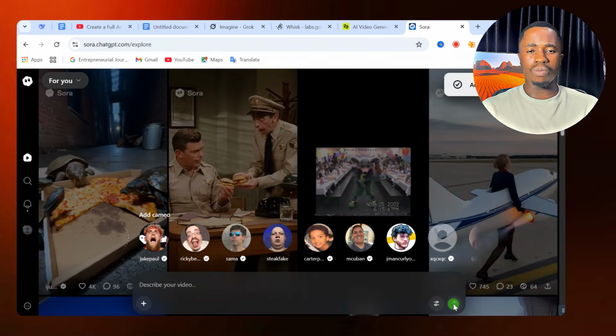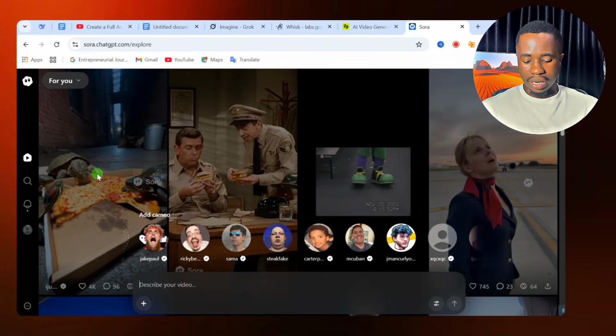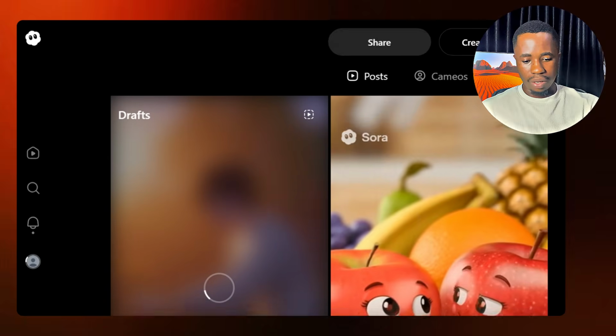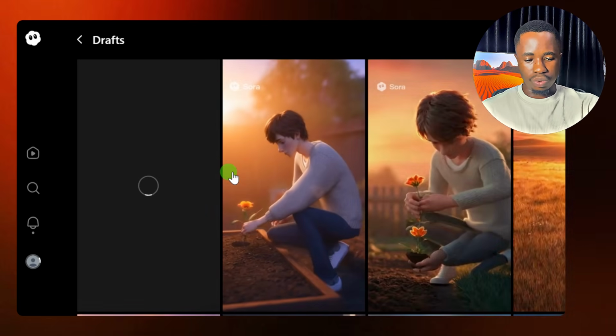So just take a moment and then we'll see the final result of this video. To access your video, on the left hand side here, you will see this profile icon. Click on that. And if you scroll down, you can see this is the draft. So if I click on draft here, you can see your videos will start generating.